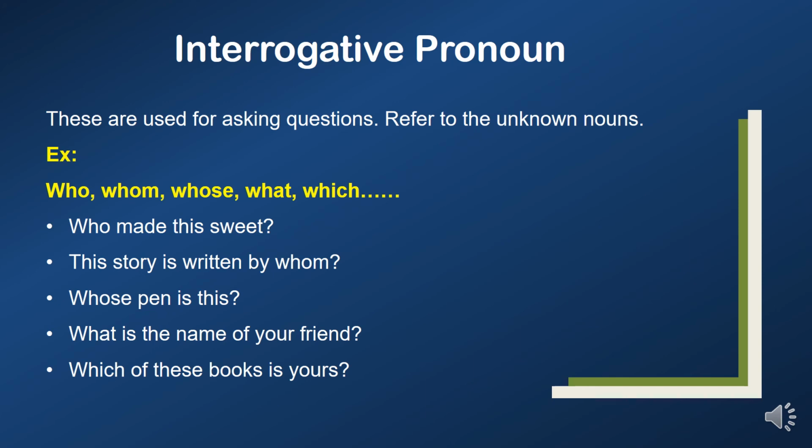Unknown nouns. This story is written by whom? Here the word whom is also an interrogative pronoun. It is used as an object in the sentence. Whose pen is this? Here whose is used as subject. What is the name of your friend? Here what is also an interrogative pronoun. Which of these books is yours? Here which is also an interrogative pronoun. These are used to ask questions. Sometimes we use them as subjects and sometimes as objects in sentences.